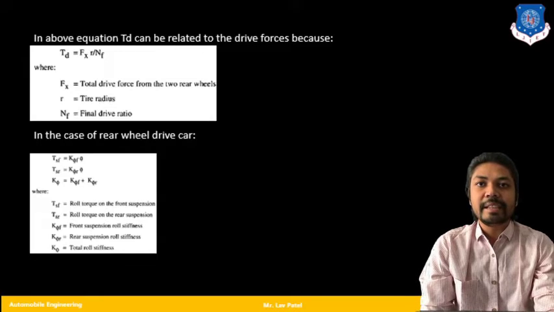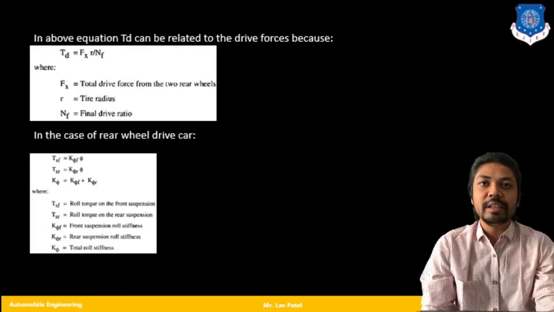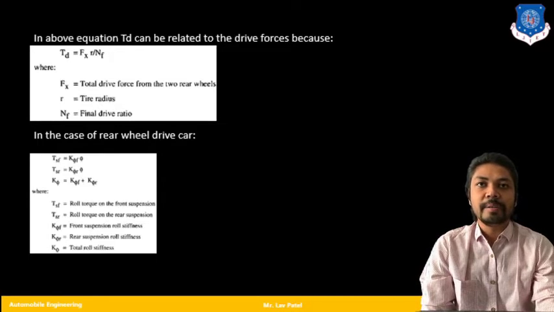So here we can see the roll torque on the front suspension and also on the rear, and the front suspension roll stiffness and rear suspension roll stiffness have been given, and from that we can find the total roll stiffness, K phi.